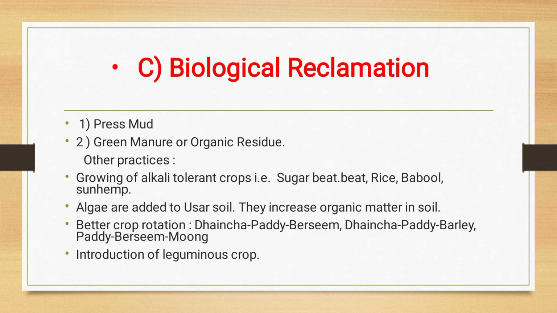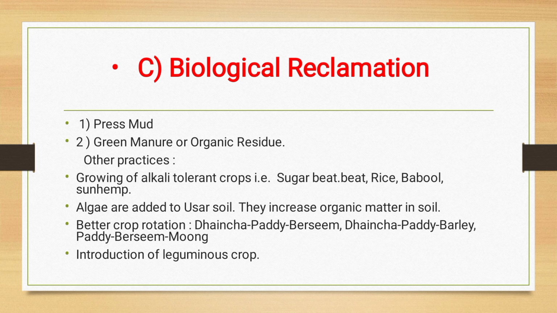Then the third important one is biological reclamation. With the help of press mud, we reduce the alkalinity. Green manures or organic residues are also added to the soil. Among other practices, we grow alkali tolerant crops, for example sugar beet, rice, babul, and sunhemp, on the same field. Automatically these crops resist the alkalinity of the soil. Then algae are added to usar soil. Usar is the saline soil.